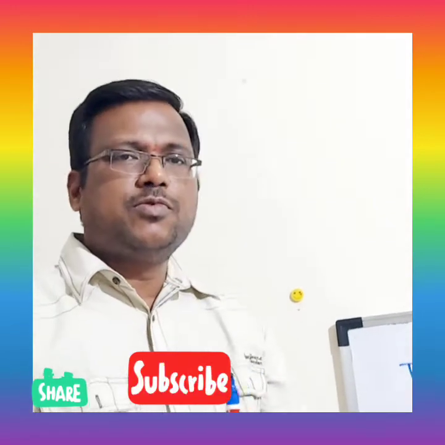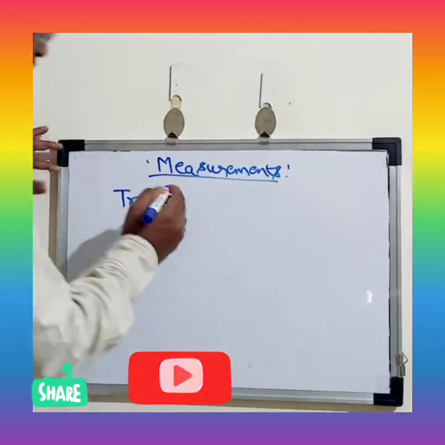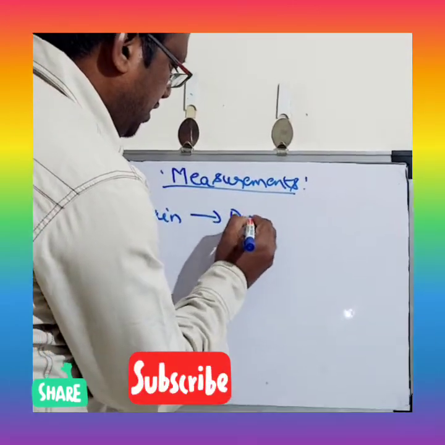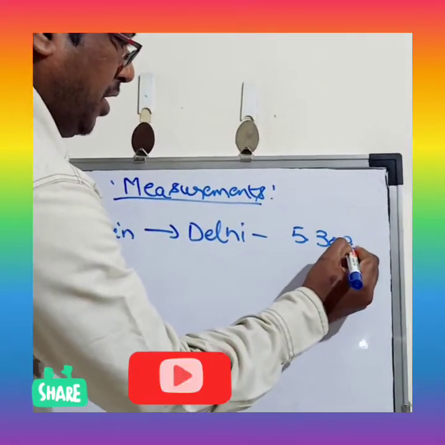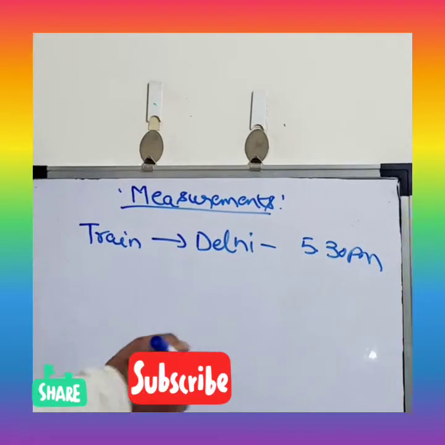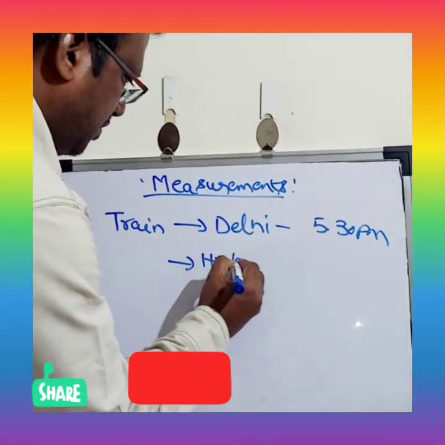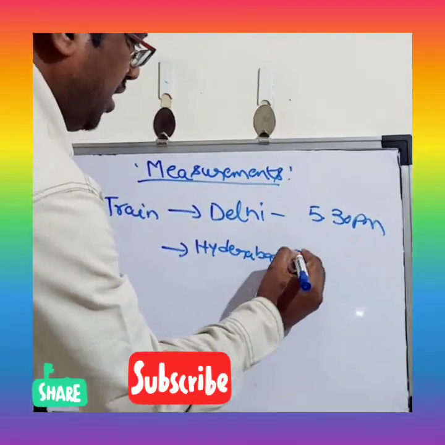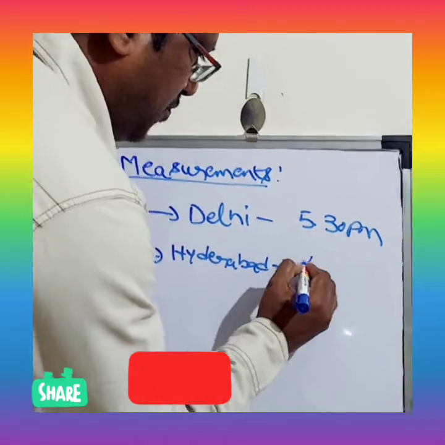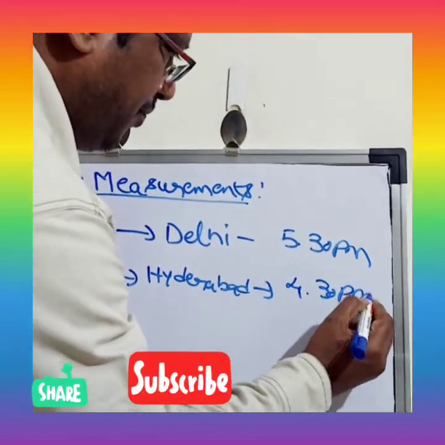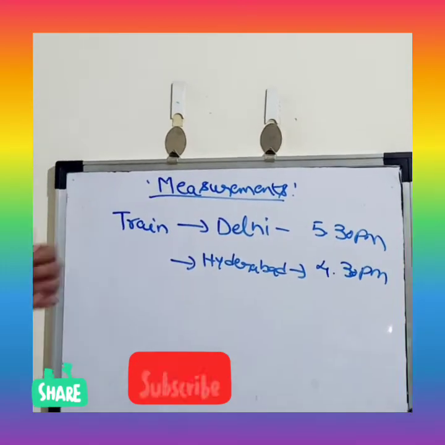We'll see some more types of problems which are related to time only. A train which starts at Delhi at 5:30 p.m. and reaches Hyderabad the next day at 4:30 p.m. How much time did the train take for the total travel?